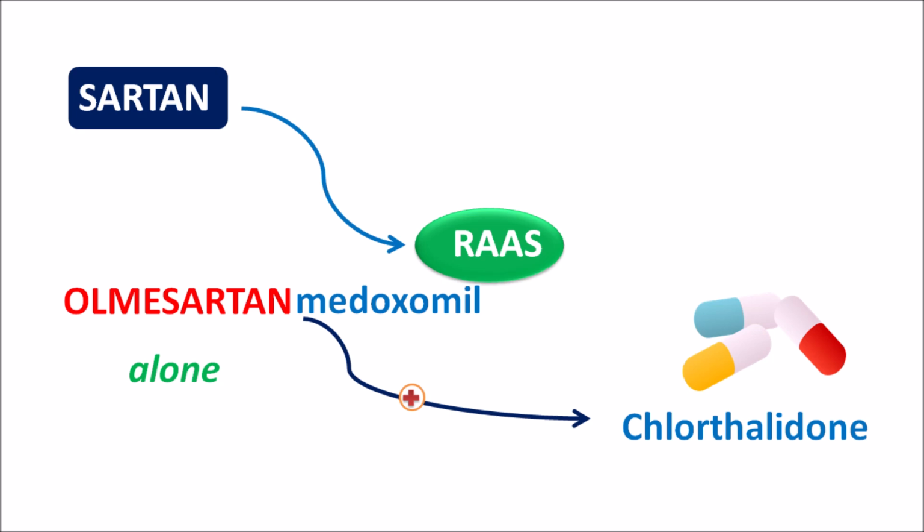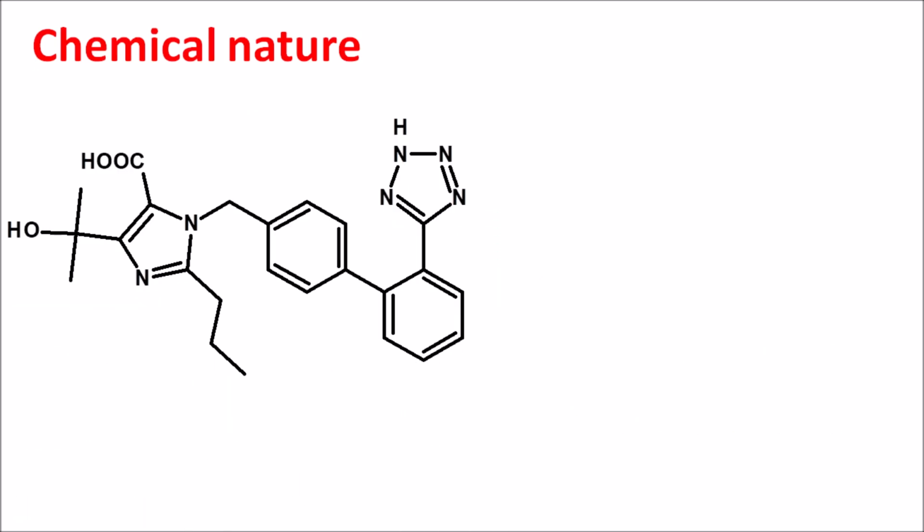So today in this video we are going to see how this drug acts, what are the important precautions, side effects, doses, all these things we will discuss in this video. First of all, let us see the chemical nature of this drug. So this is the structure of Olmesartan. Olmesartan is having the imidazole nucleus. Let us give the numbering. This is 1, 2, 3, 4 and 5. So it is having carboxylic acid at the fourth position which forms ester to form Olmesartan medoxomil.